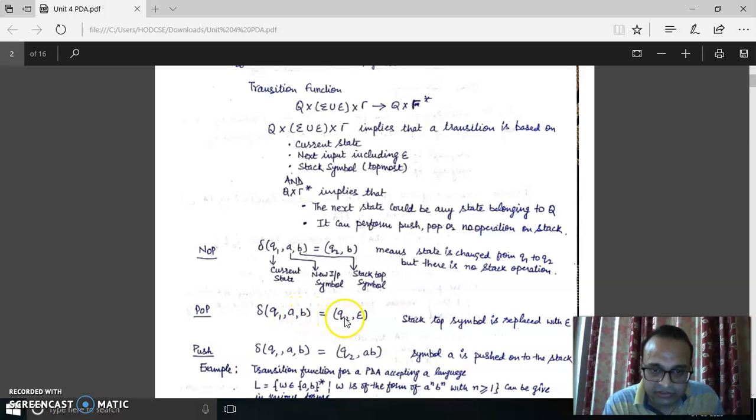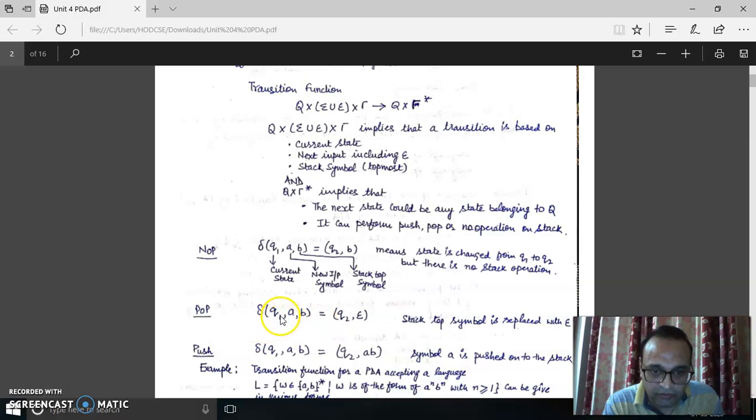Now the machine goes to Q2 state, and here epsilon is written. Epsilon means whatever the stack top symbol was has been popped. Here the stack top symbol is B, but below that we don't know what symbol is there. So once B has been popped, we don't know what is on top of the stack, so it is represented like this, epsilon.